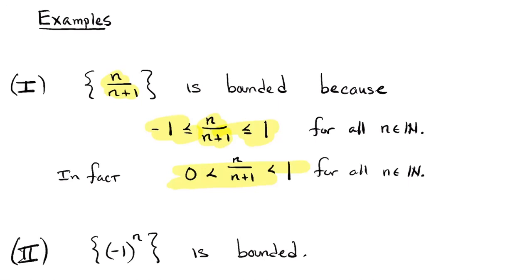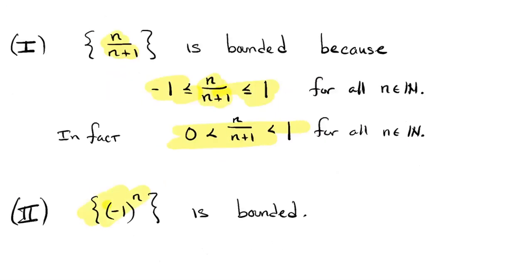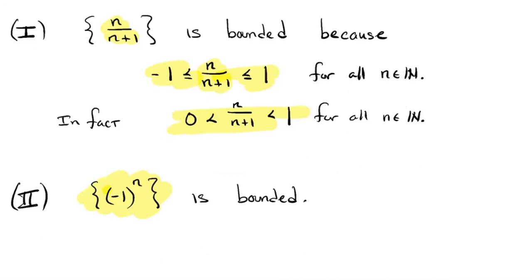How about another sequence we've looked at before? This alternating sequence. Its terms are 1 and -1. So if n is even, that term is a 1. If n is odd, it's a -1. So in particular, every one of those sequence terms lies between -1 and 1. It's a bounded sequence.